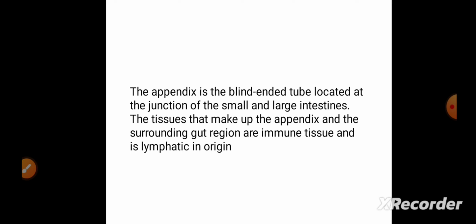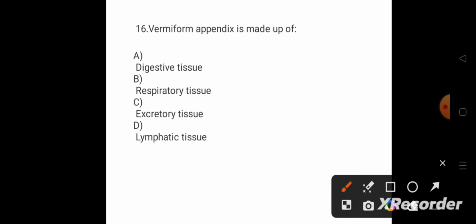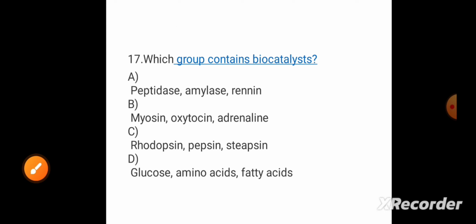The appendix is a blind-ended tube located at the junction of small and large intestine, and the tissue surrounding the gut region is immune tissue and is lymphatic in origin. It is immune tissue, but it is specifically originated from a lymphatic region. So the answer will be lymphatic tissue, option number D.